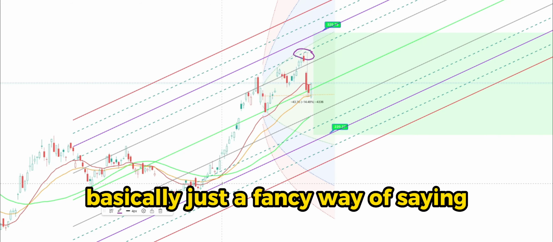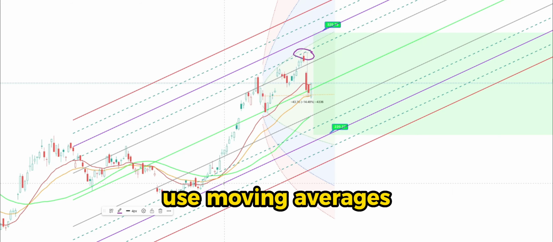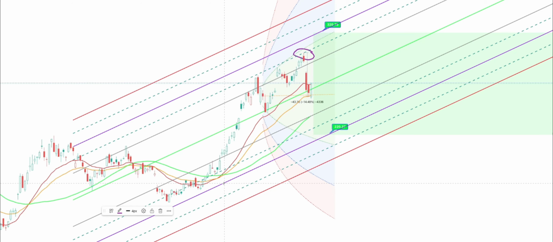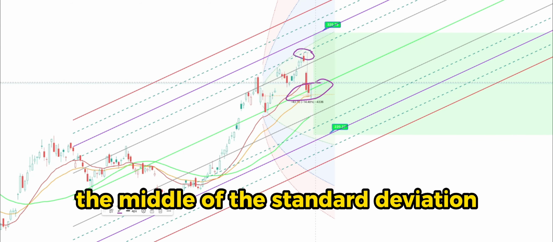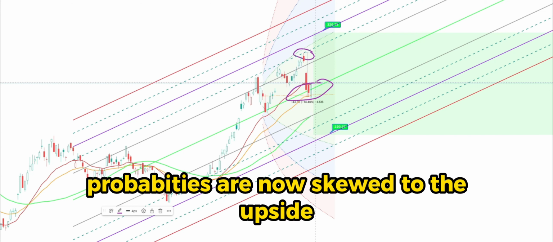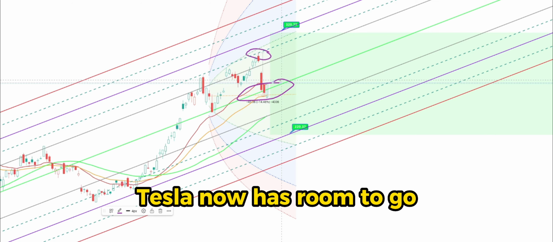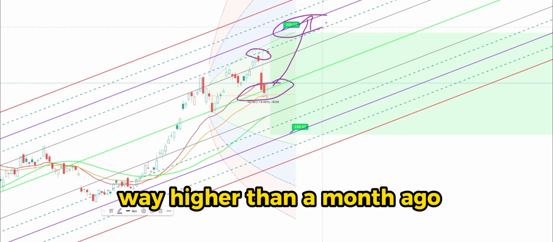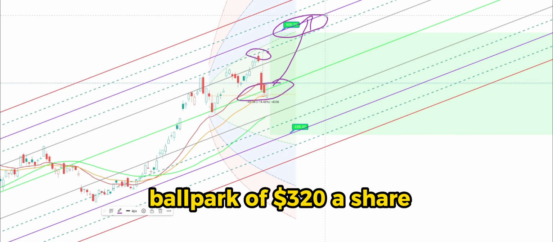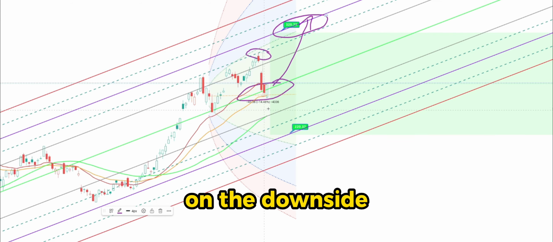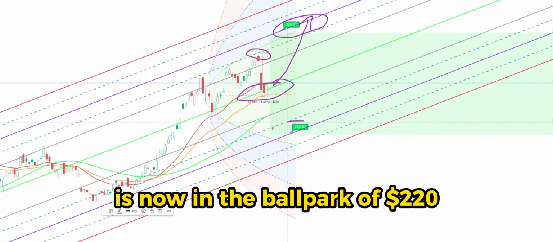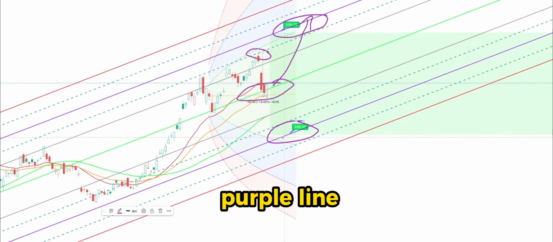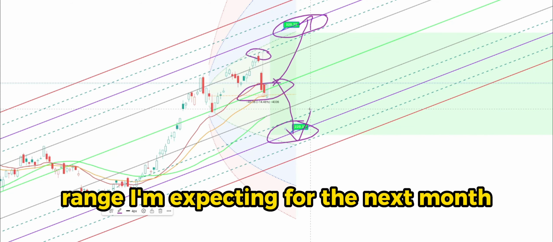Looking at trend following, basically just a fancy way of saying use moving averages, Tesla is still in a bullish trend. Tesla is at the moment bouncing at the mean, which is the green line right here, which is the middle of the standard deviation daily range. Because the probabilities are now skewed to the upside, you can clearly see that Tesla now has room to go back to the second standard deviation, which is the purple line, which is now way higher than a month ago, in the ballpark of $320 a share. On the downside, the second standard deviation is now in the ballpark of $220, which is the purple line. That's the range I'm expecting for the next month.